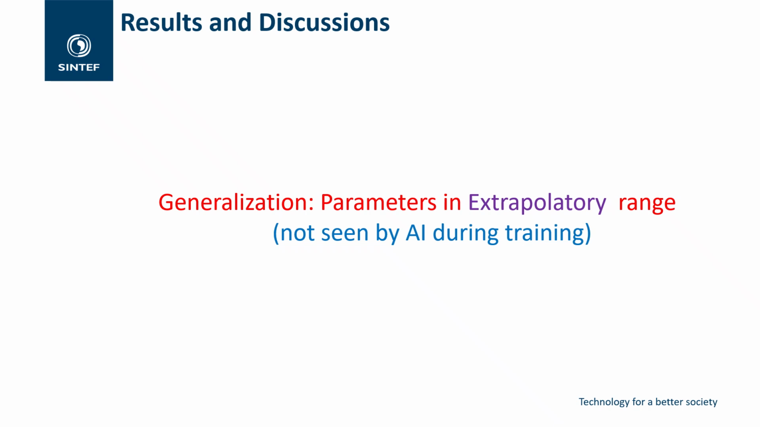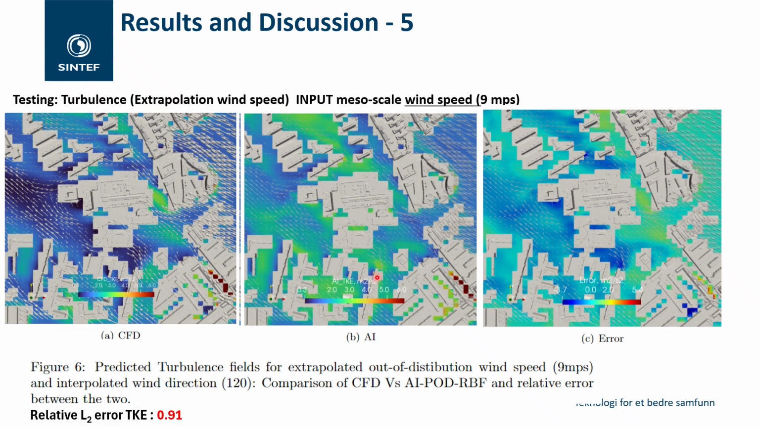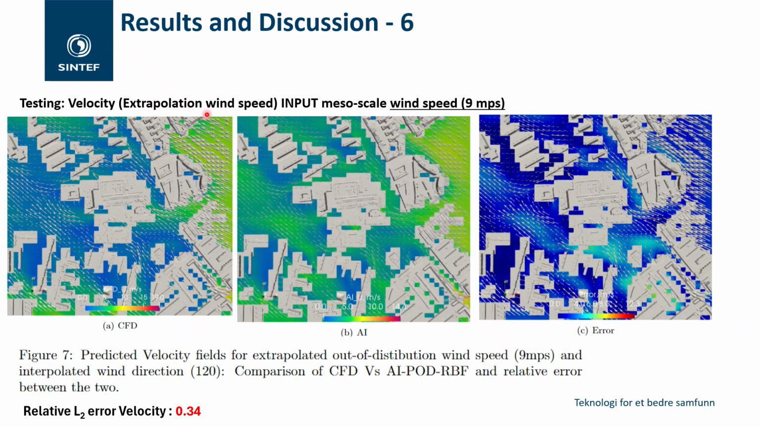But what happens when we go into the extrapolatory range? In the extrapolatory range, when the mesoscale wind speed is 9 meters per second, outside the training database and not seen, then we see that these flow fields look very different and the errors are very high. So the relative error is also very high for the extrapolated wind speed. In the same way for velocity, in the extrapolated wind speed, the errors are high between CFD and AI. So AI is not able to predict it that accurately. Qualitatively it's getting it right, but quantitatively it's producing very high magnitudes. So there are high errors.